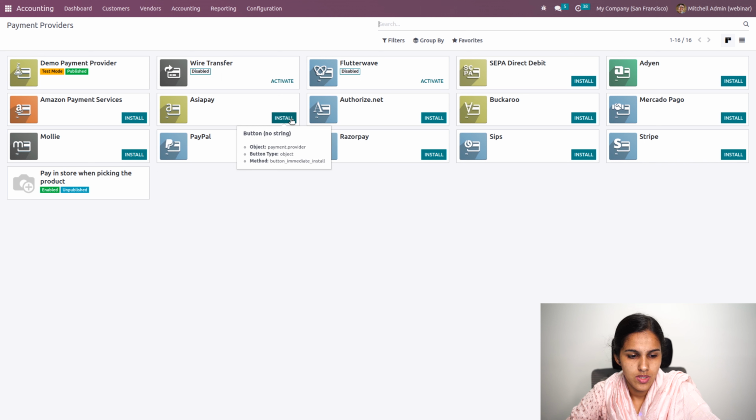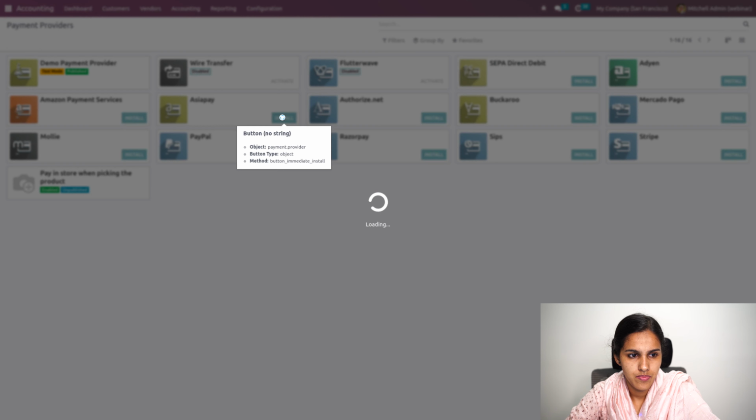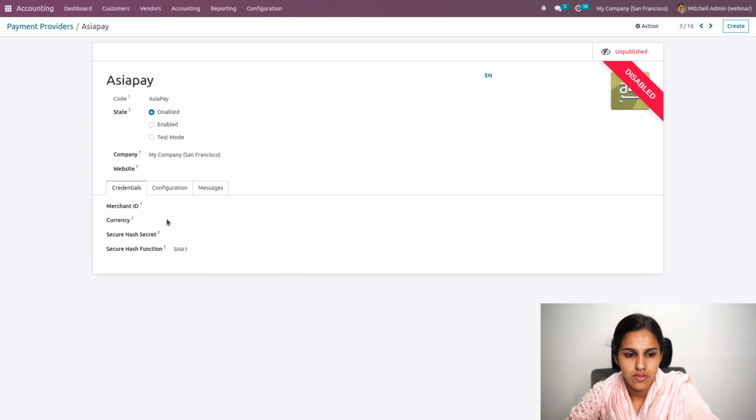Also, when you go to install this Flutterwave, for every payment provider there will be certain configuration, that is, you will need API keys, some passwords and so on to be configured. When you open this, here you can see some credentials like public key, secret key, and webhook secret key will be required, and the other configuration will be the same.